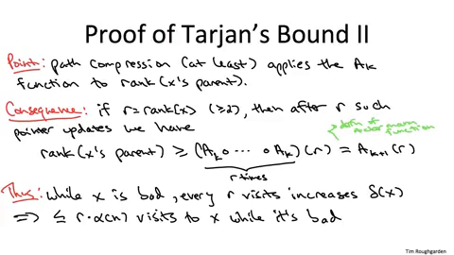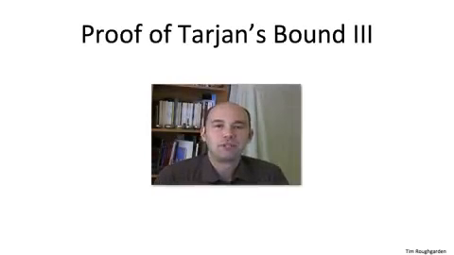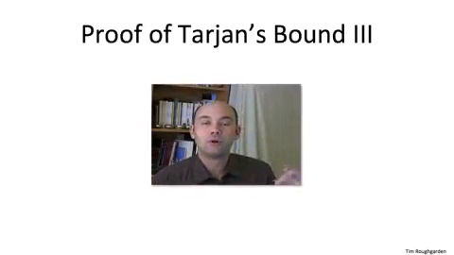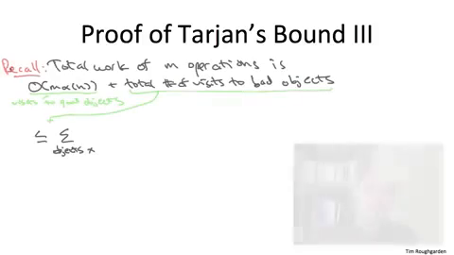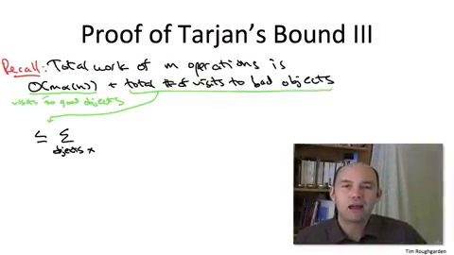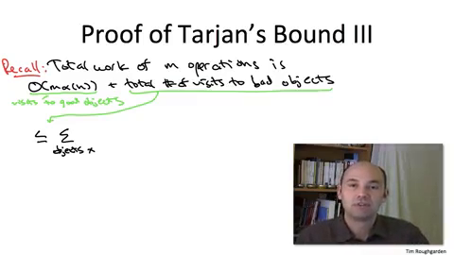So now we've done all the hard work. We're almost there. We just need one final slide putting it all together. All right, so to see how all of this comes together, let's first recall that all that we need to do is bound the total number of visits to bad objects over this entire sequence of union and find operations. So in the previous slide, we showed that for a bad object x with rank r, the total number of times it's visited while it's bad is bounded above by r times the inverse Ackermann function of n.